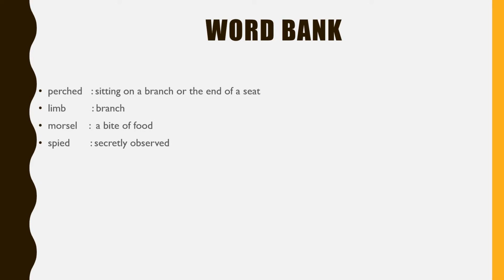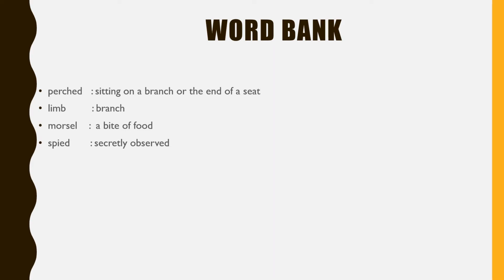Perched. What is the meaning? Sitting on a branch or the end of a seat. That means you don't sit comfortably on a seat, you just sit on the border or the end of a seat. Now, limb, branch. Here, limb is used as branch, but then you know limb has another meaning as well. But here we will stick to the meaning which is used in the poem.